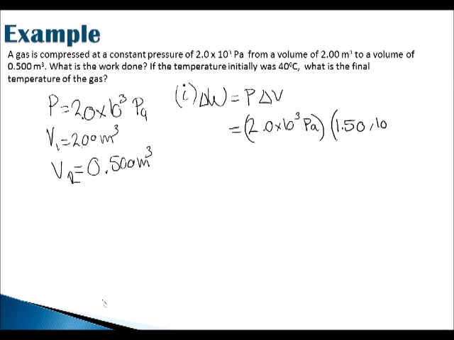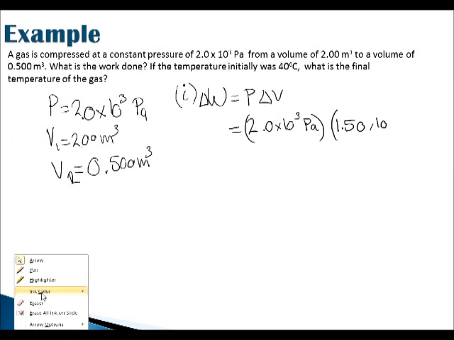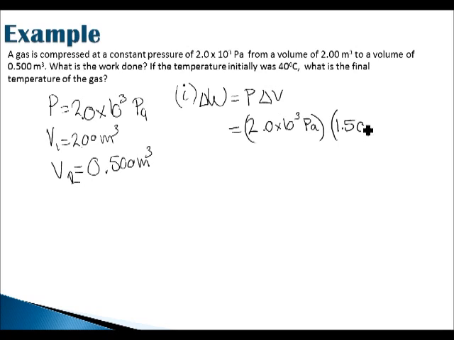It's just 1.5 meters cubed. Let's get this erased. There we go. So 1.5 meters cubed, which gives us work done of 3.0 times 10 to the 3 joules when we multiply those two numbers together.